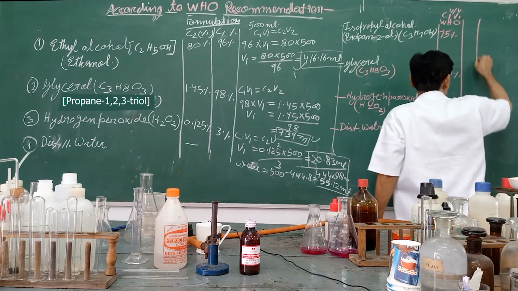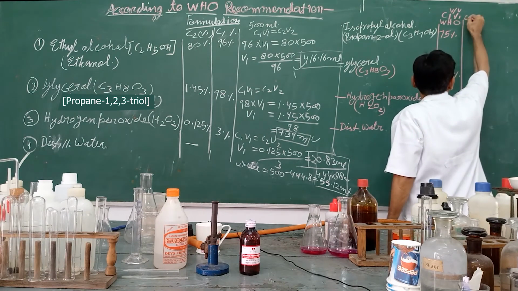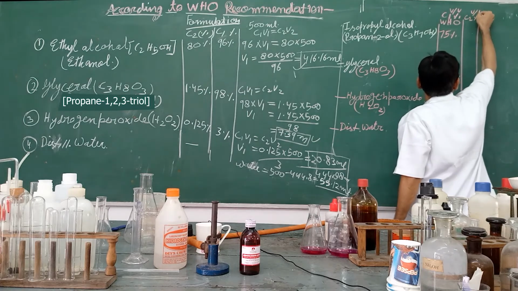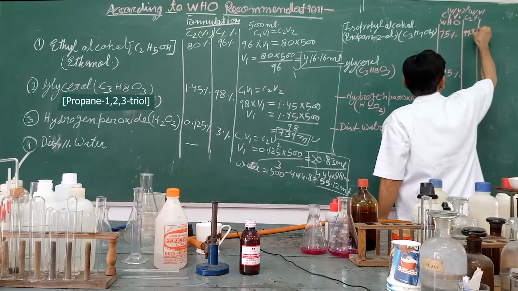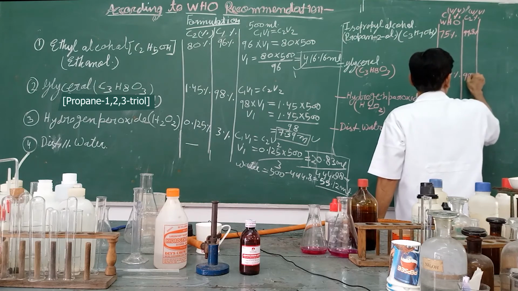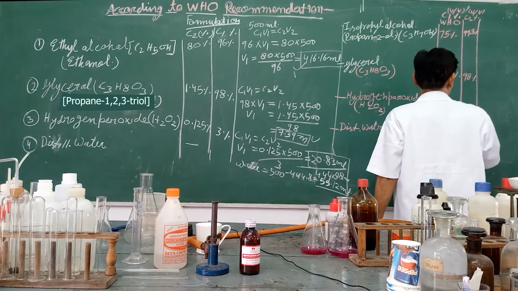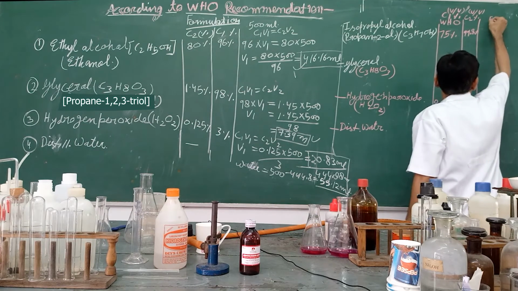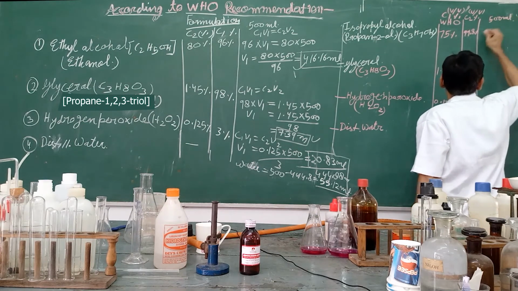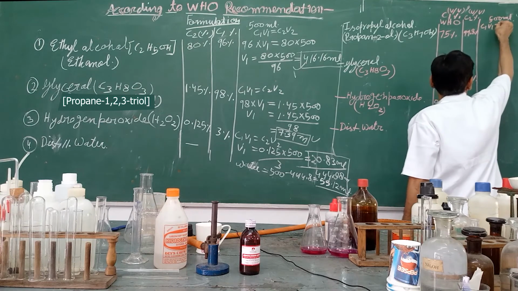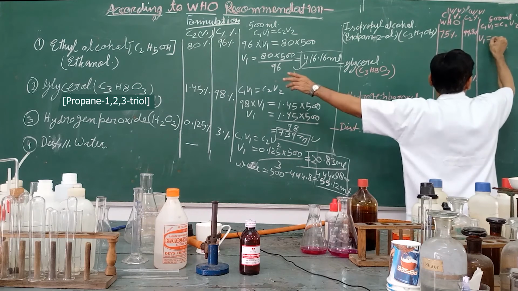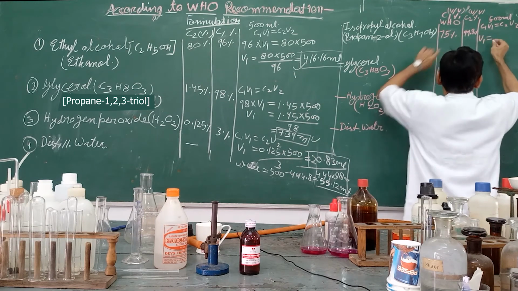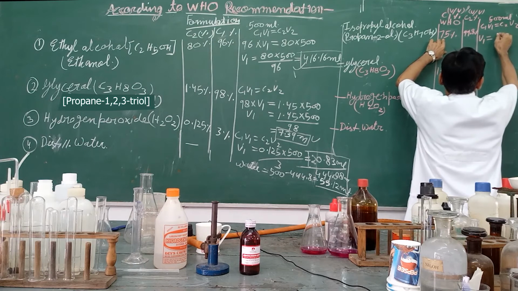Now from market we are getting C2 in percentage volume by volume. Then it is coming here 99.8%, and this is 98%. This is 3%. Now suppose you want to prepare 500 milliliter, then use the formula C1V1 equal to C2V2. Now V1 calculate as I told you there before, that way calculate.